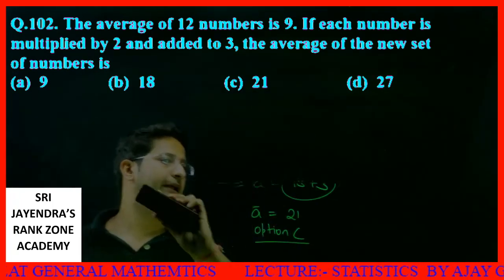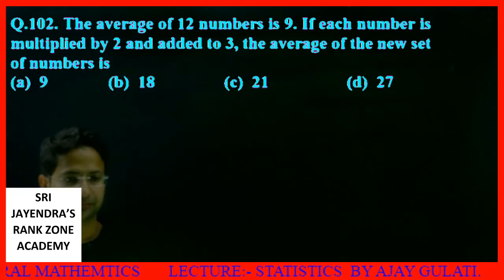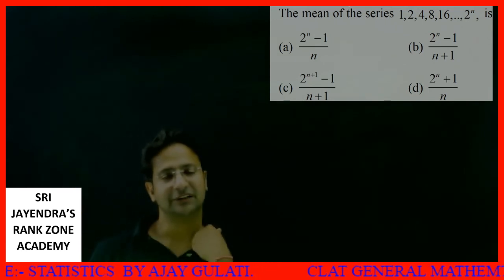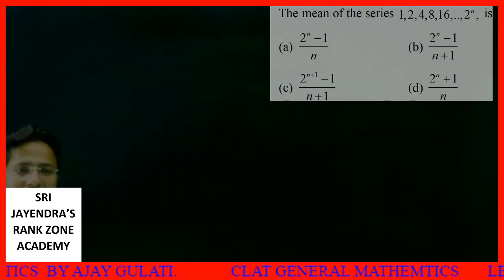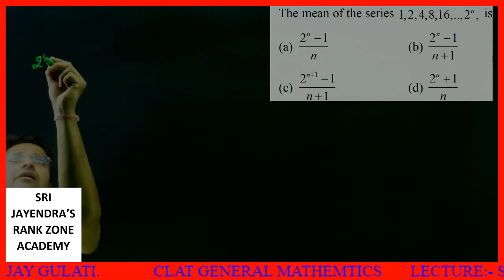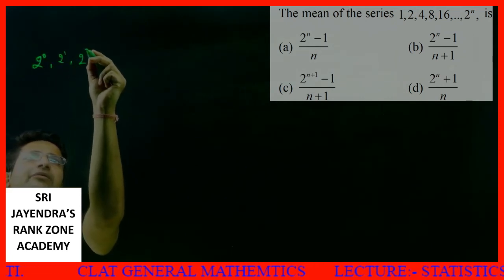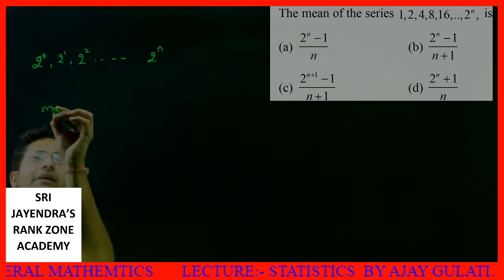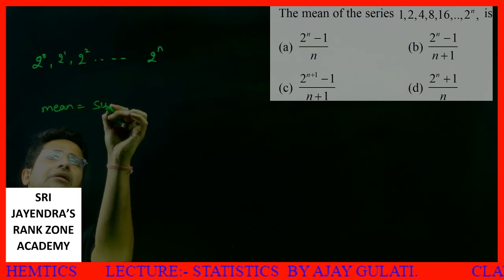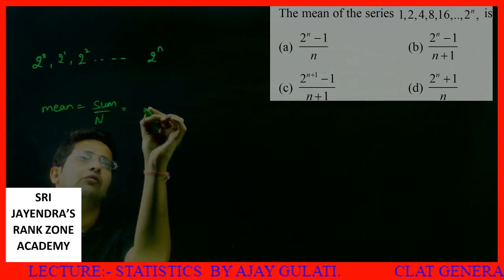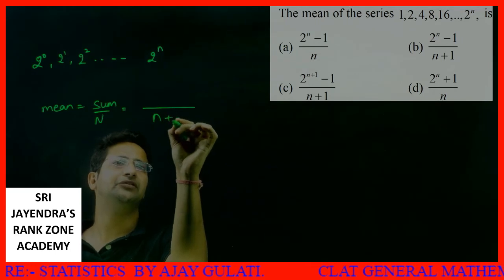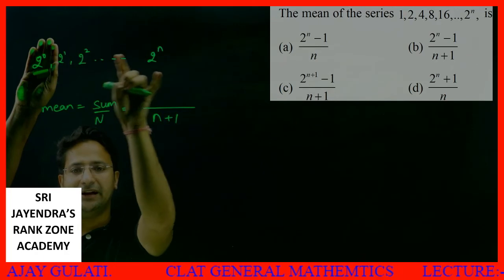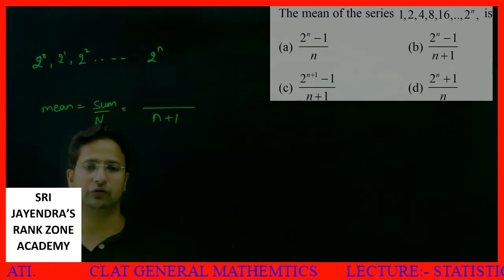Okay, let me show you a few more questions. The next question we have is the mean of the series, we are given a series. What is the series? The first term is 1. 1 means 2 raised to power 0. Second term is 2 raised to power 1. Third term is 2 raised to power 2. So on, the last term is 2 raised to power n. Mean will be what? Mean will be sum upon number of values. Okay, what is the number of values? Number of values is n plus 1. Here how many values are there? See, 1, 2, 3 up to n, these are n terms. Then this is also one value, so we have n plus 1 values.